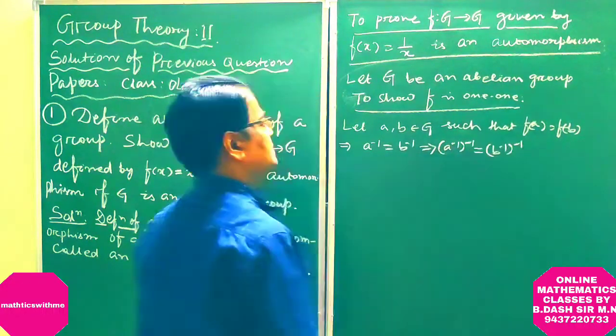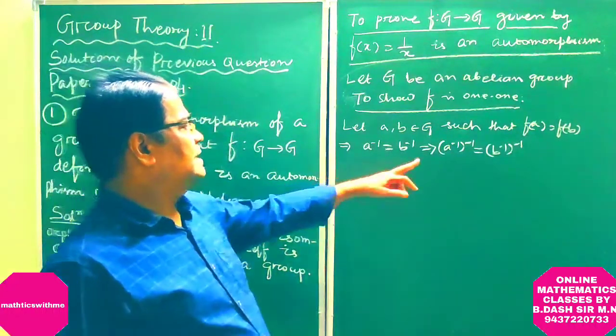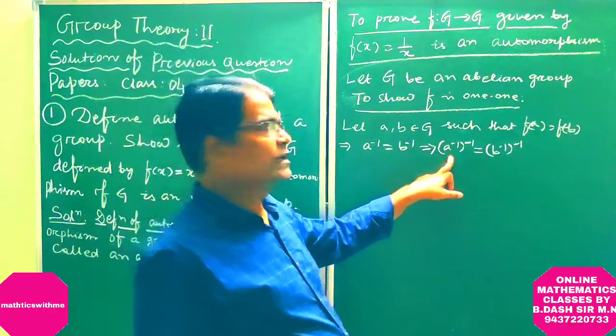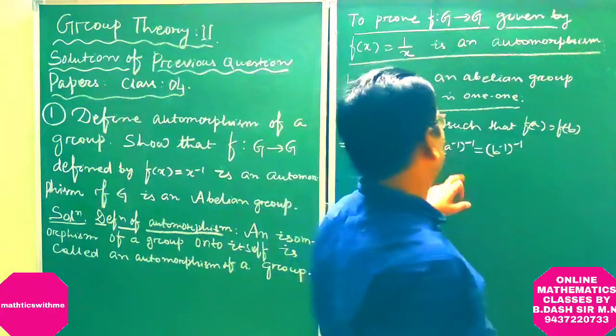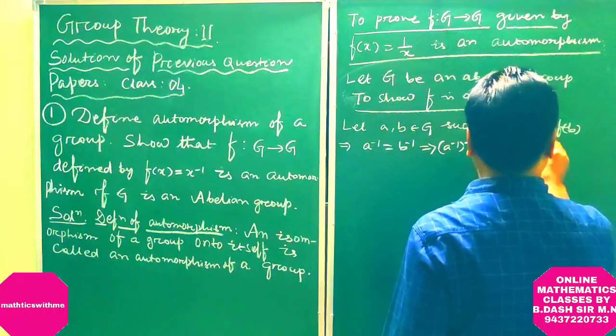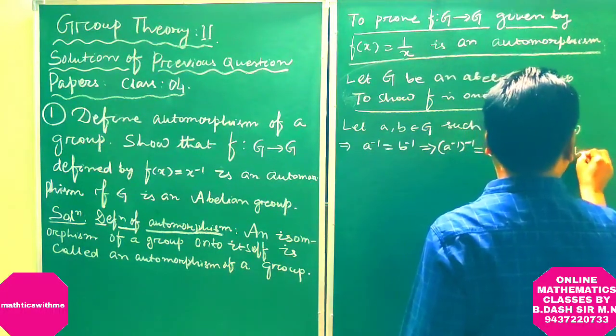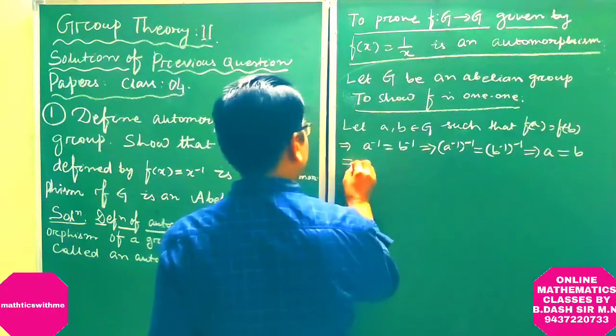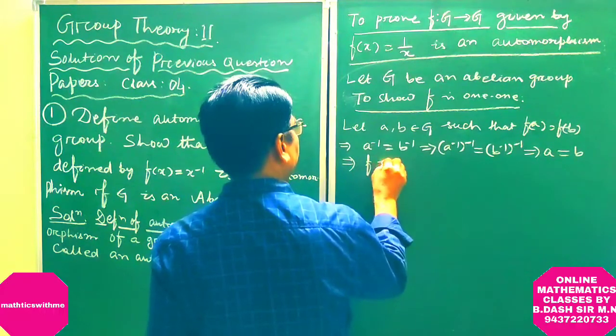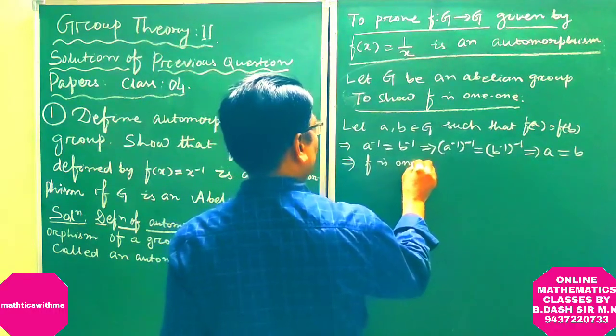Taking inverse of both sides, inverse of a inverse is equal to inverse of b inverse. This implies a is equal to b, so f is one-one.